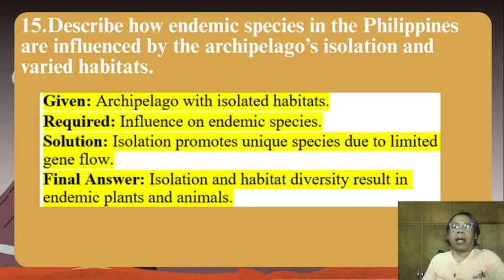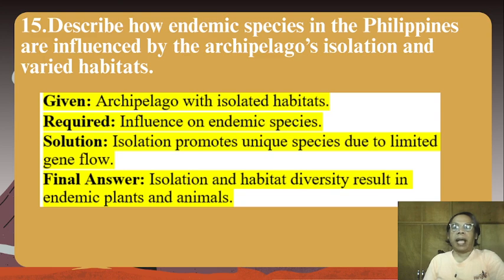Number 15. Describe how endemic species in the Philippines are influenced by the archipelago's isolation and varied habitats. Given, archipelago with isolated habitats, required influence on endemic species.